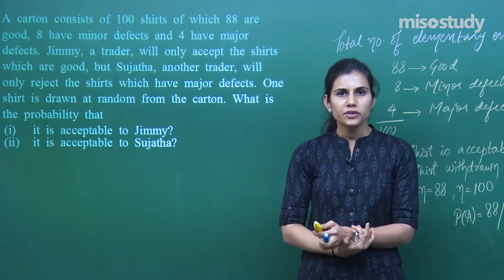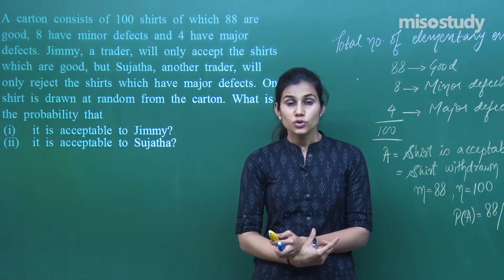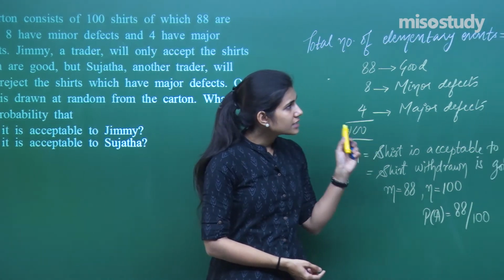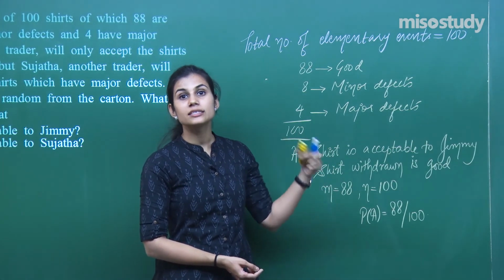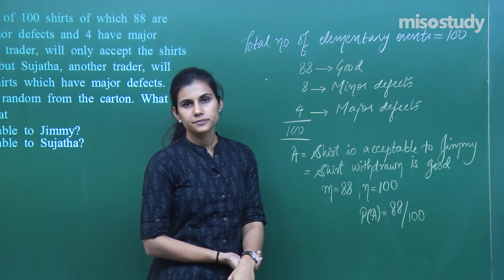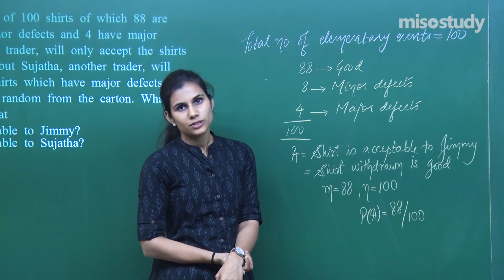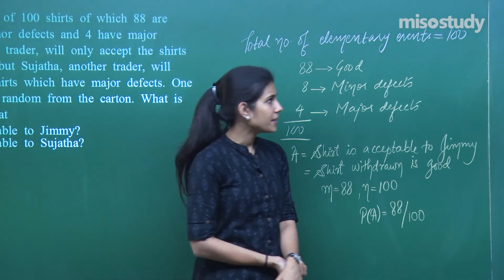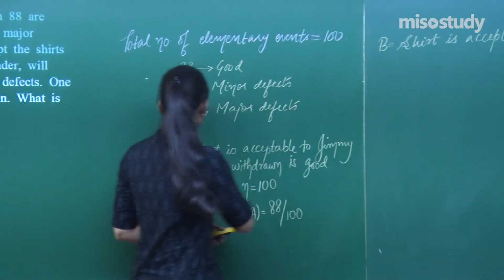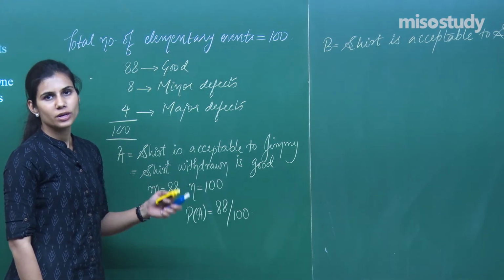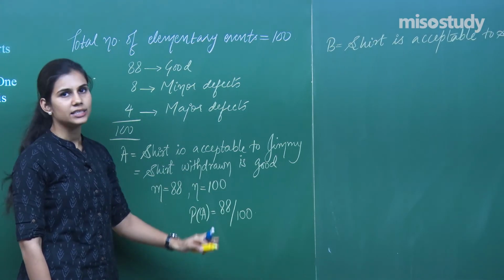She is only rejecting when the shirt has major defects. So, please mind this, I will not say that the shirt being acceptable to Sujata means the shirt is rejected by Jimmy. I cannot say that. It's not like that, and therefore I cannot write B as A bar and calculate the probability of B as the probability of A bar, which is 1 minus the probability of A, which is 1 minus 88 upon 100.